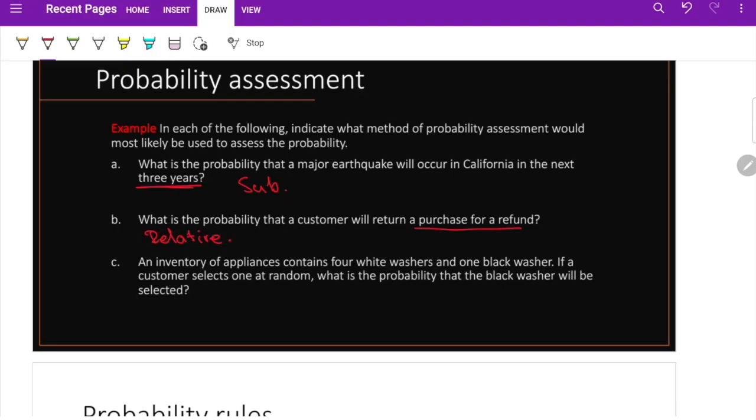An inventory of appliances contains 4 white washers and 1 black washer. If a customer selects one at random, what is the probability that the black washer will be selected? We're talking about equally likely outcomes, because the washers have equally likely chances to be selected. So this is classical. In the next video we are going to discuss probability rules.